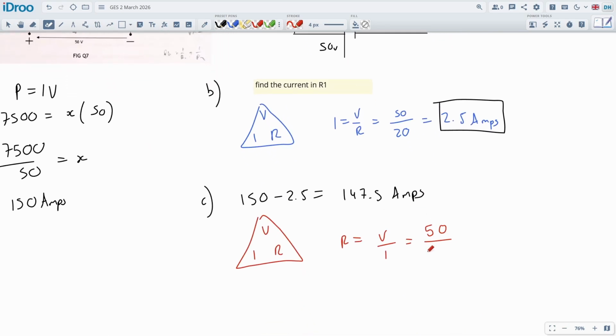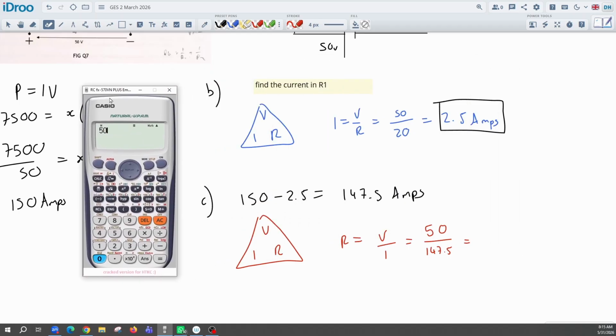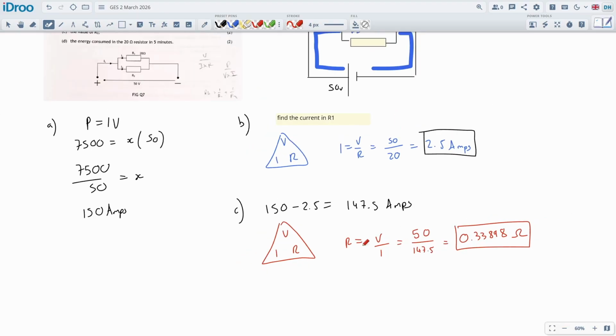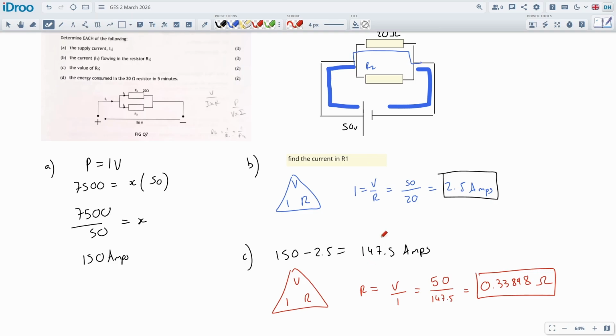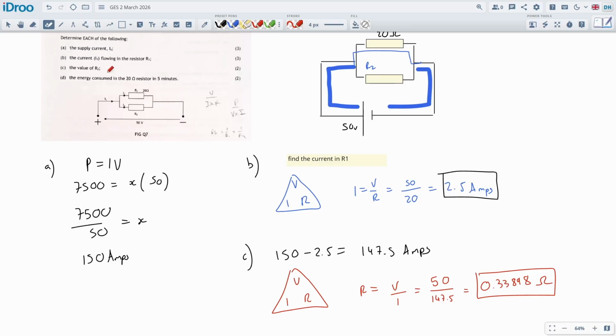The amps going into it, we did calculate on the last one to be this. So it's going to be a very small resistance. So it is a shunt, isn't it? So 50 divided by 147.5. Okay, 0.3389 ohms. That should be the resistance on R2. I said R3 there, I meant R2. Very low resistance. Just check I got those numbers right. Yes, looks good. Alright, that is it.